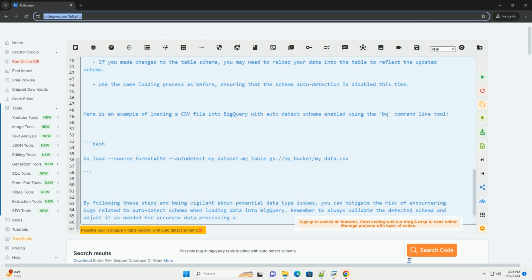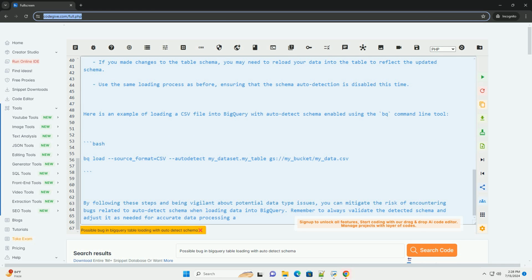After the data load is complete, preview the schema of the table in BigQuery. Verify that the detected data types align with the actual data types in your dataset. Pay special attention to columns that contain mixed data types or unexpected values.